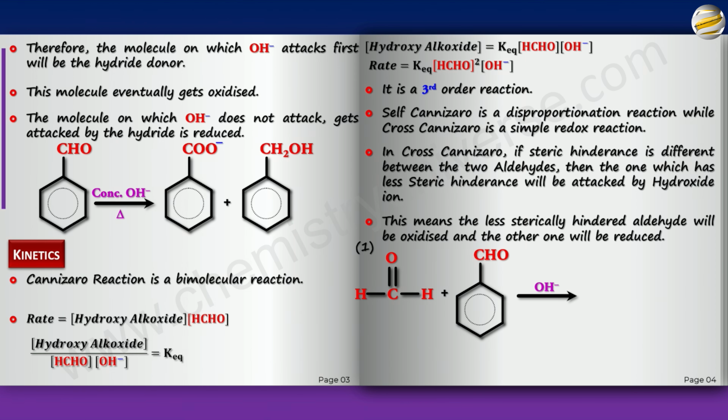So here is the answer. As you can see, formaldehyde is less hindered, benzaldehyde is relatively hindered, and therefore hydroxide will attack the formaldehyde. That is the one that is going to get oxidized. You get formate ion and you get benzyl alcohol. Of course, you will also get Cannizzaro between formaldehyde molecules, Cannizzaro between benzaldehyde molecules. But whenever two different aldehydes are written, we'll always make the cross product.